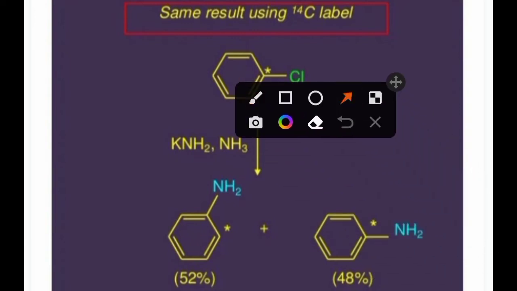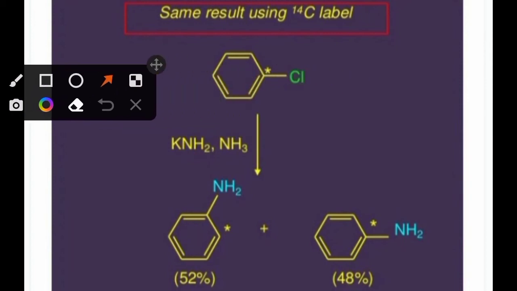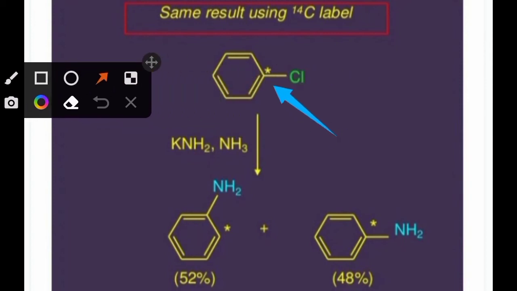You can see this carbon is labeled as C14 and this is the chlorine bonded with it. You can see when this chlorine is given out, its position is taken by NH2. NH2 is from KNH2, potassium amide. Its adjacent carbon is this one.